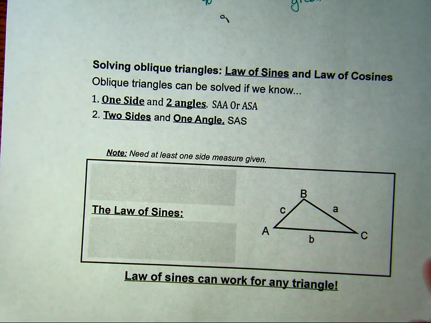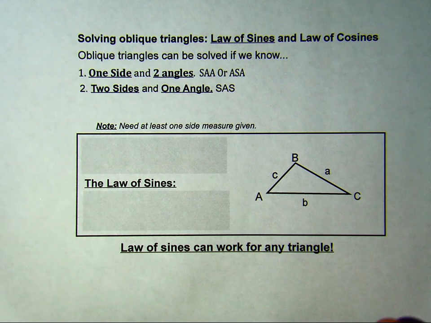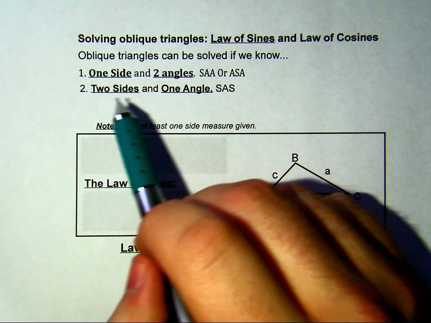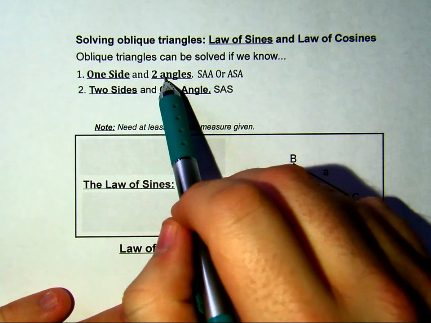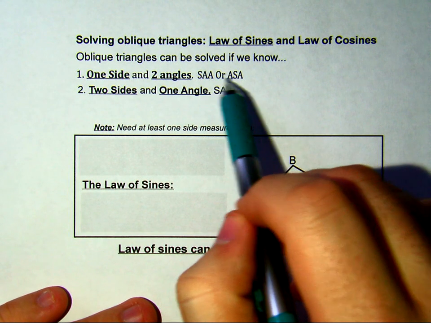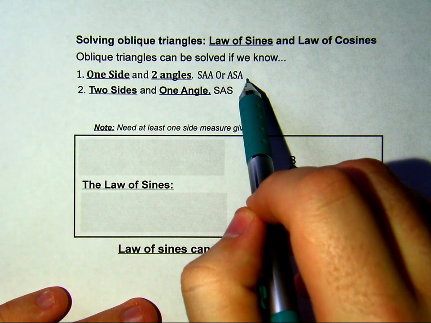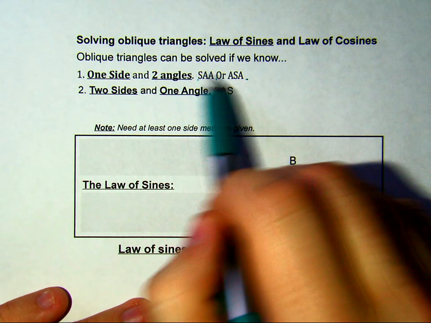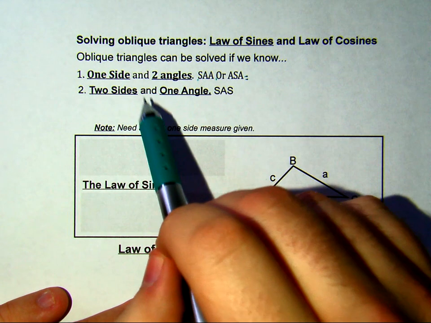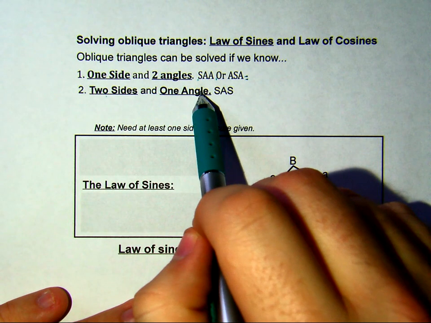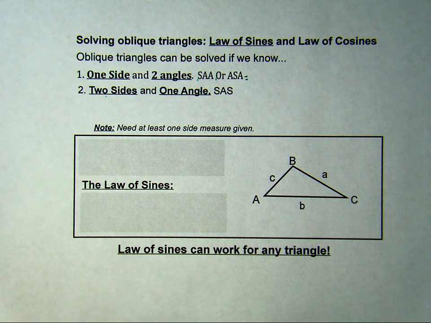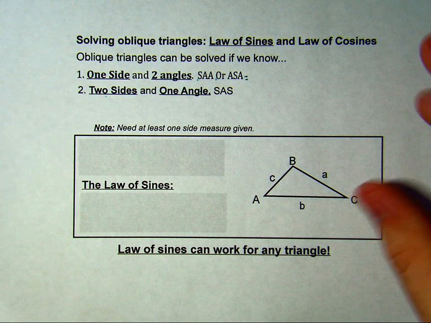Now let's move on to the actual law of sines. So when it comes to solving an oblique triangle with the law of sines, what we are ultimately going to be looking for are two types of situations. Either they're going to give us one side and two angles, so we can have the situation of angle side angle or side angle angle. So either of those are okay, or two sides and one angle. The one we really got to watch out for is the ASS triangle. That's the one we really got to watch out for.